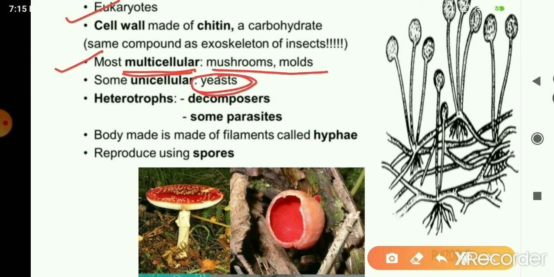Then the type of nutrition that they show is they all are heterotrophs. Heterotrophs are the organisms which cannot prepare their own food and depend upon ready-made organic matter for obtaining nourishment. Those which are heterotrophs can either be decomposers. Decomposers or saprotrophs are those organisms which obtain their nourishment from dead and decomposed organic matter. Or some of them may also be parasites, those which cause diseases. They feed on the living tissues of the host. So fungi can either be decomposers or saprotrophs, or they may be parasites.